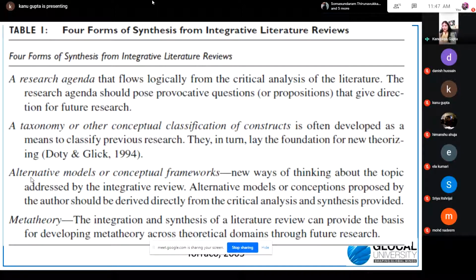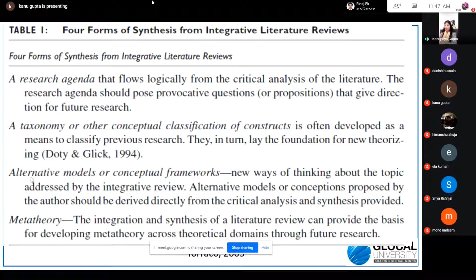Then he developed a taxonomy, or the classification of the constructs that he was using, that is, how these were defined in the earlier research and how he is going to use them in his research. He also collected the alternative models or conceptual frameworks that existed, so that a new branch of thought process, a new conceptual model can be developed based on these.